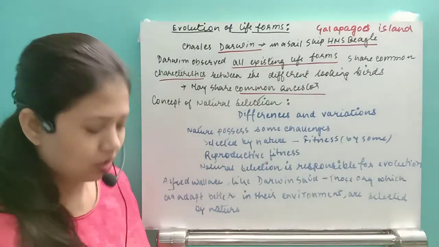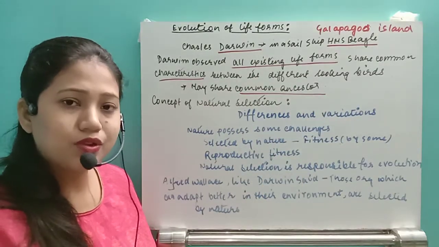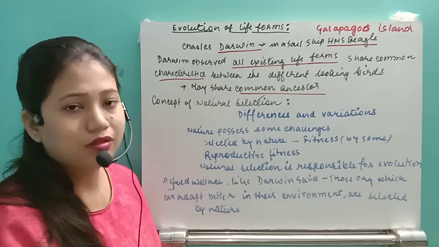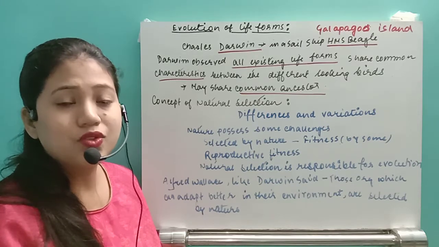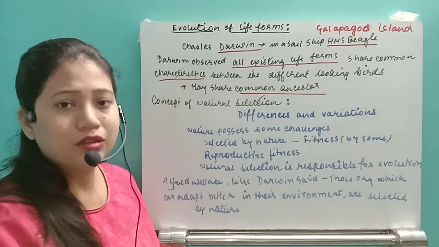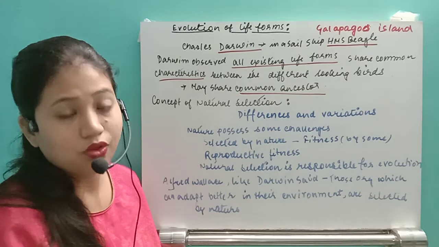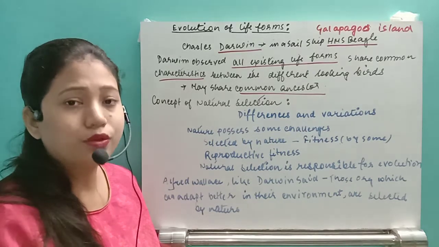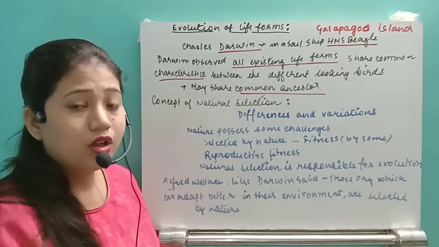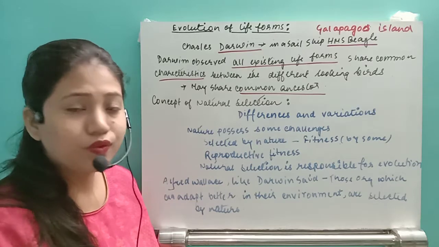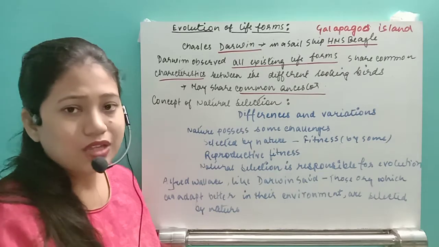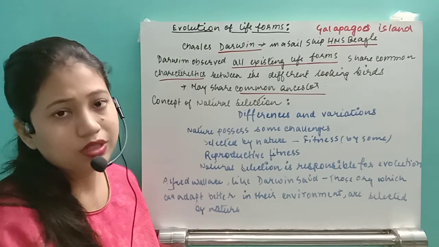He first found a reason that maybe the birds flew from America to the Galapagos Island, started to exist there, and after that, due to a number of reasons, they diversified and formed different varieties of birds. So obviously they developed from a common origin, that is an ancestor. From the ancestor, different birds or varieties originated. We can say that because they have a common ancestor, they share some common characters.